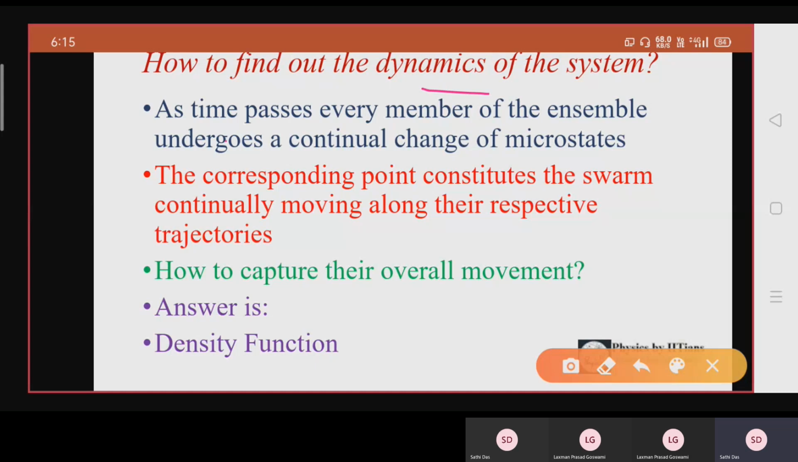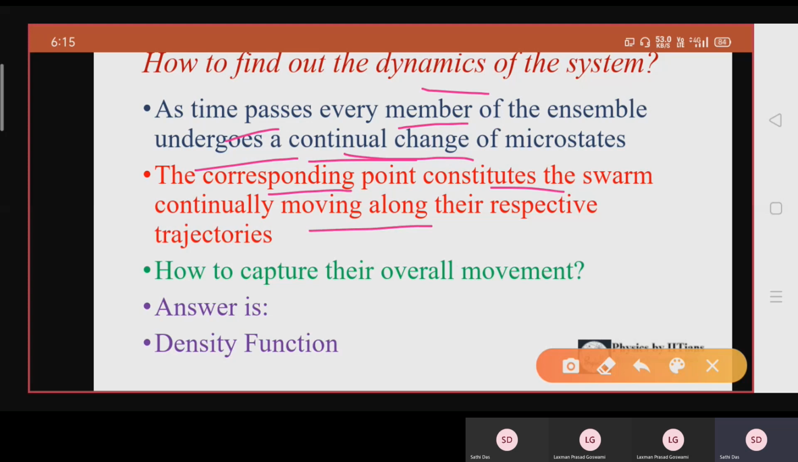So as time passes, every member of the ensemble undergoes a continual change of microstates. It is not like suppose one particle is fixed within one microstate and it will be fixed for the rest of the whole time. No, that is absolutely wrong. It will continuously change its microstates, okay? And the corresponding points constitute the swarm continually moving along the respective trajectories.